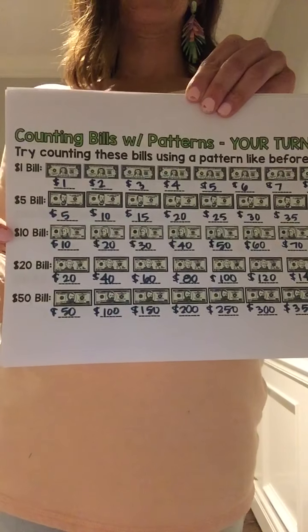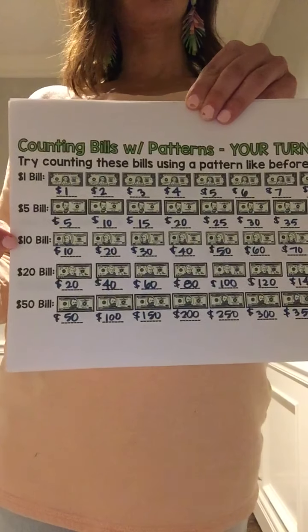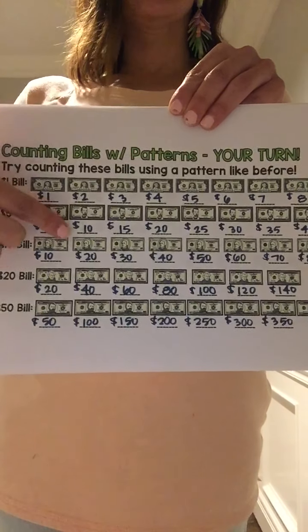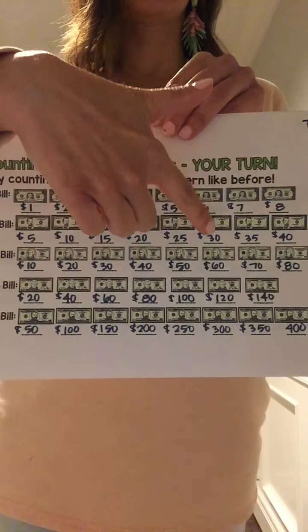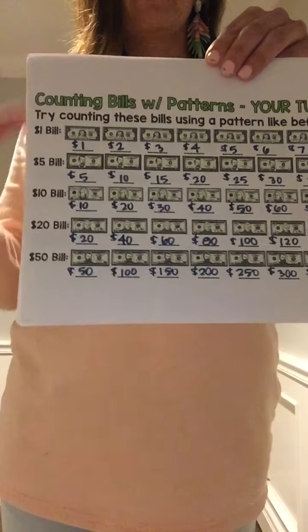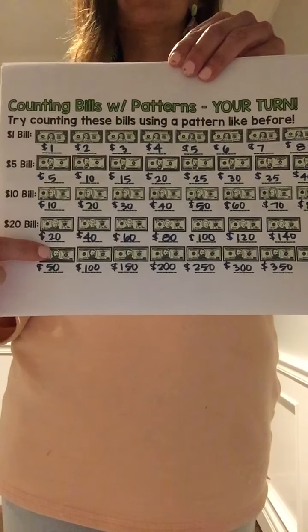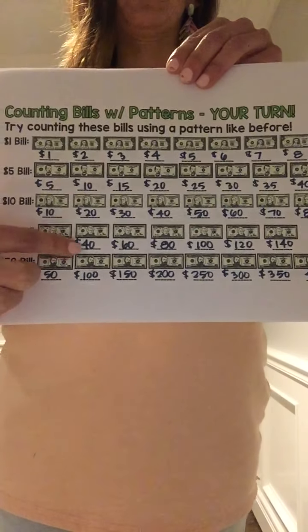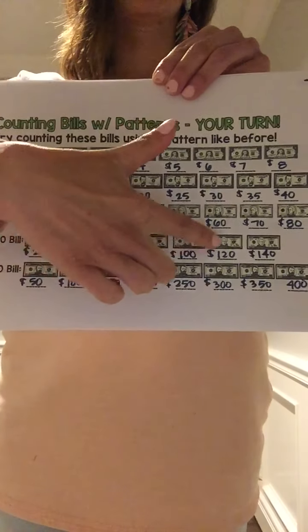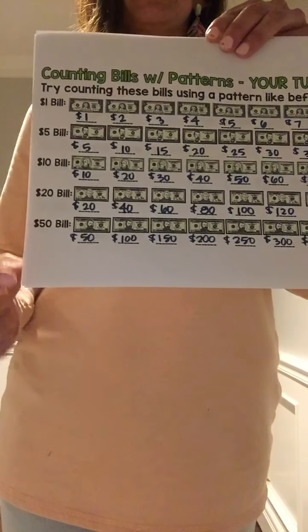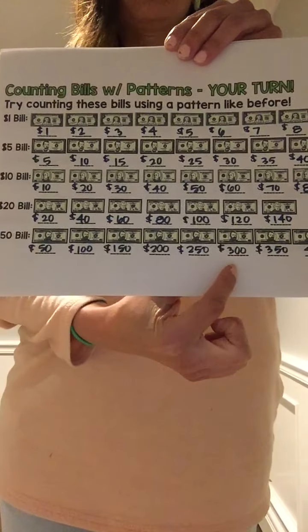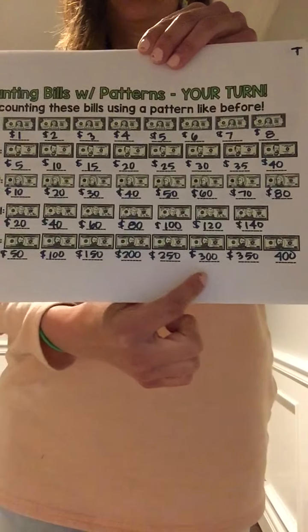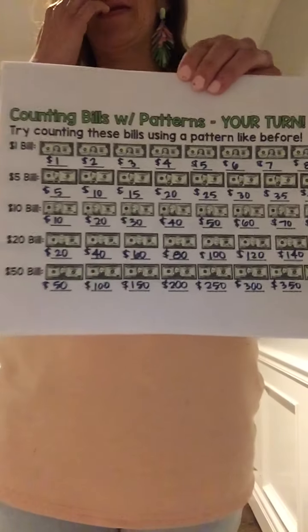Next we're going to count by 10s. And I noticed on the 10s that they all end in 0. So when I write this, I'm going to know that they all should have zeros at the end. 10, 20, 30, 40, 50, 60, 70, 80. And then $20 bills. I noticed that all those ended with 0, and then the other ones were just counting by 2s at the front. 20, 40, 60, 80, 100, 120, 140. And then counting by 50s, they all ended with 0. 50, 100, 150, 200, 250, 300, 350, 400.